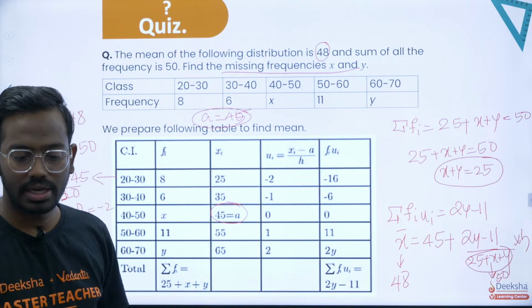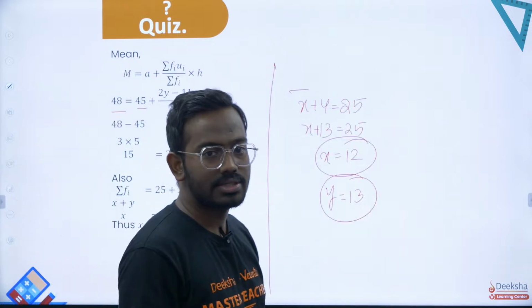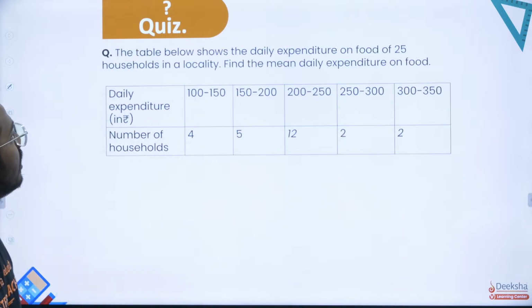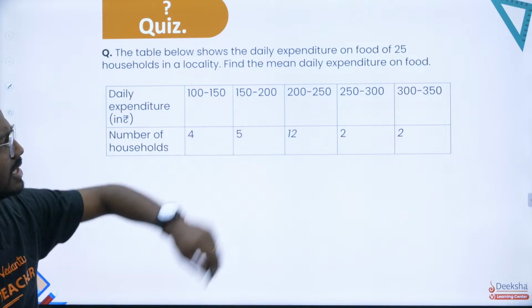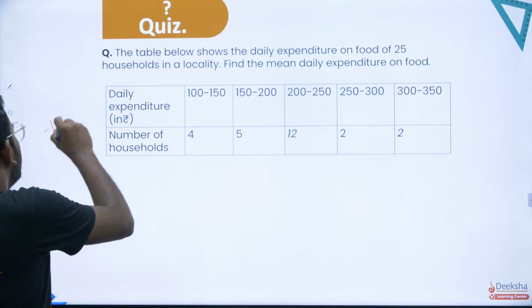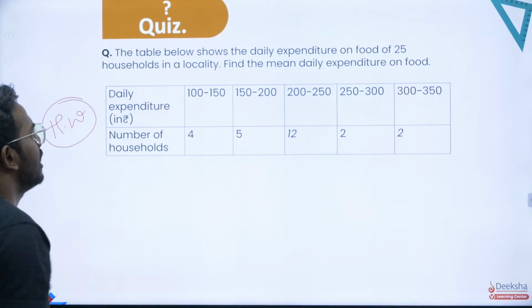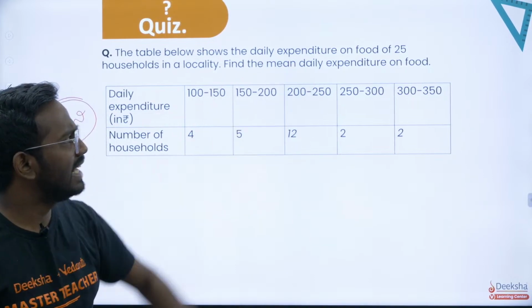So we could find two entries, right? So let's take up the next question. Find the mean daily expenditure on the food. I want you to take this as homework because it's of the same type. You'll have to find the mean for the daily expenditure.